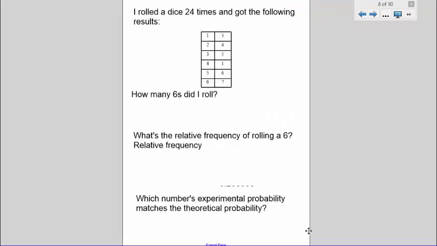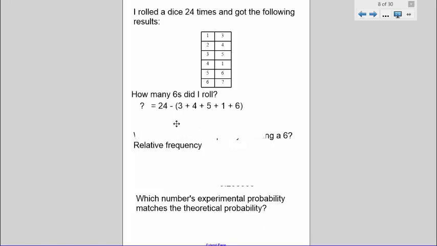Here's an example of rolling a dice 24 times. We can see that the 1 occurred 3 times, the 2 occurred 4 times, so on and so forth. We don't know how many 6s there are, but we do know that we rolled the dice 24 times. So if we add up the values that we do know and subtract that from 24, then that will give us the number of 6s that were rolled.